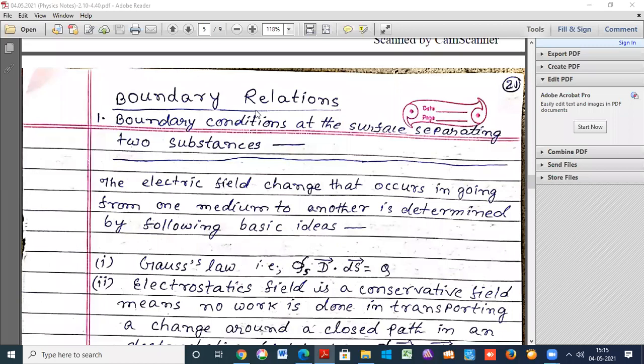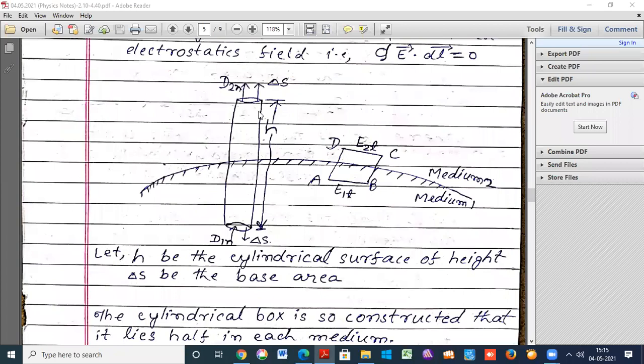Here, the electric field changes that occur in going from one medium to another medium depend upon Gauss law and upon the electrostatic field being conservative, meaning no work is done in transporting a charge around a closed path in an electrostatic field.